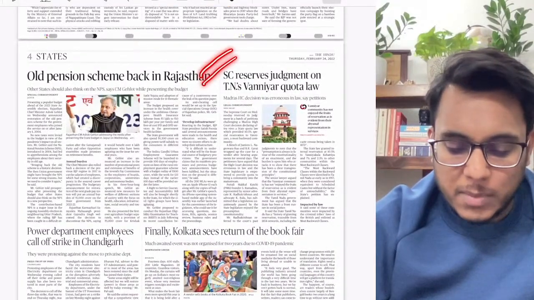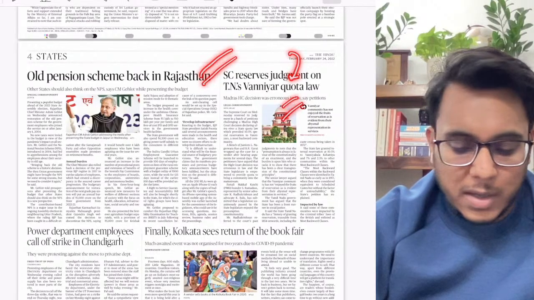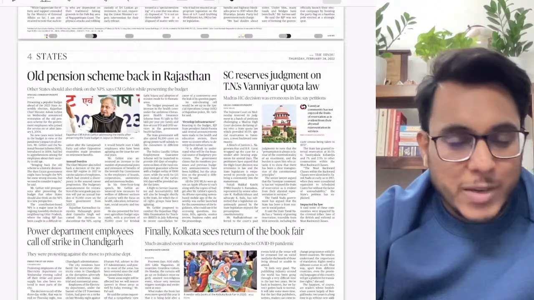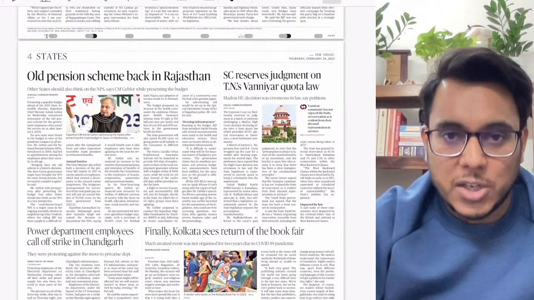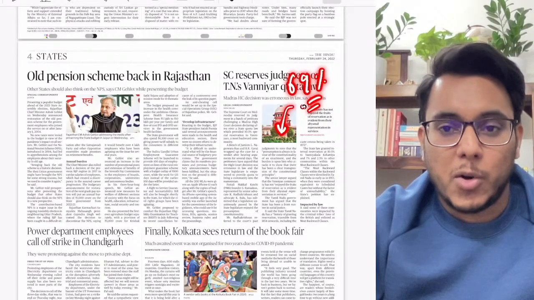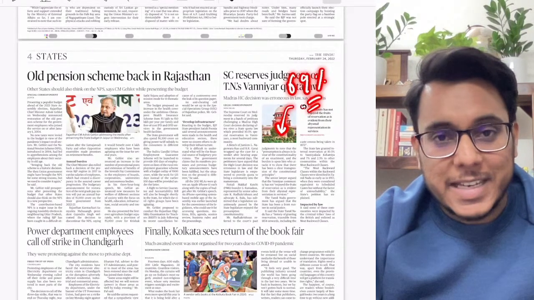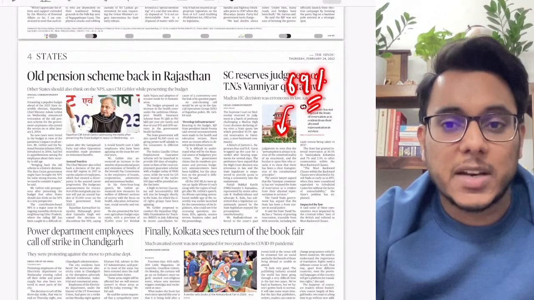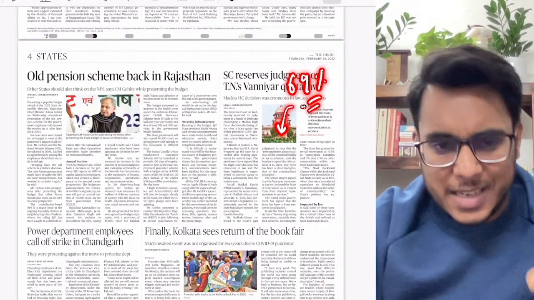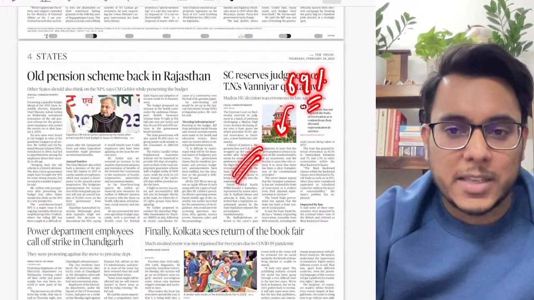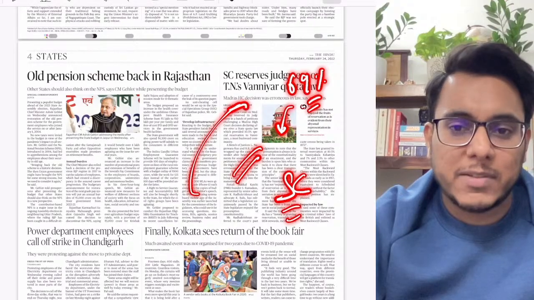Then further moving on in this particular direction, in between not many important things have come. Supreme Court reserves judgment on Tamil Nadu's Vanniyar quota law. We have seen guys that Tamil Nadu is giving an excess of reservation. First of all, Tamil Nadu gives 69% reservation, and secondly Tamil Nadu gives an additional reservation to the Vanniyar community. 10.5% additional reservation is being given. So whether it is constitutionally permissible or not, this case is going on in the Supreme Court. However, the Supreme Court has reserved the judgment.